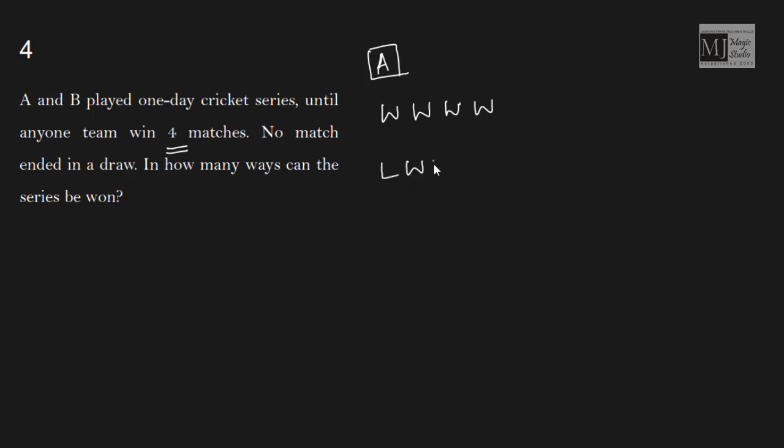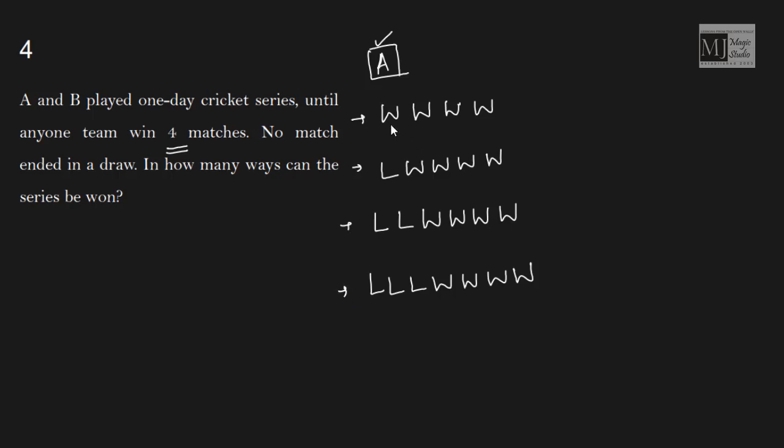Or I can lose a match and win 4 matches. I can lose 2 matches and win 4 matches. I can lose 3 matches and win 4 matches. And team A would be winning the series. I can't lose 4 matches because if I lose 4 matches, team B would win. So these are the only ways in which team A can win the series, isn't it? Let's take up these cases one by one now.